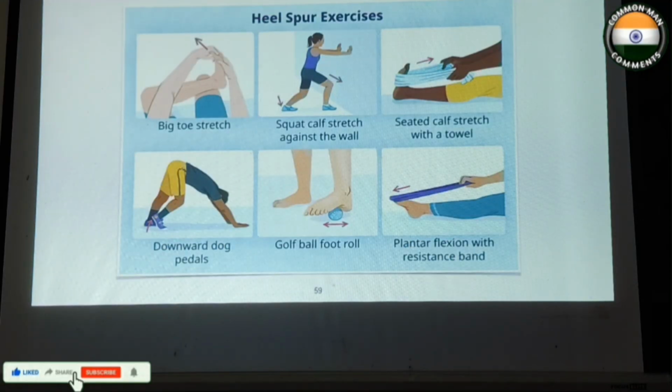And heel spur exercises: big toe stretch, squat calf stretch against the wall, seated calf stretch with a towel, downward dog pedals, golf ball foot roll, and plantar flexion with resistance band.